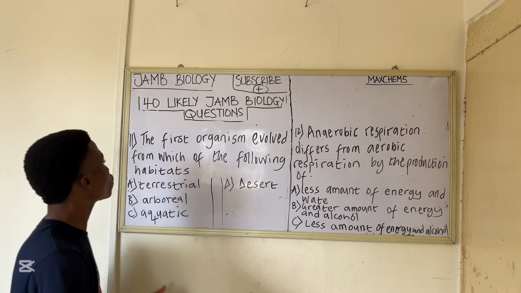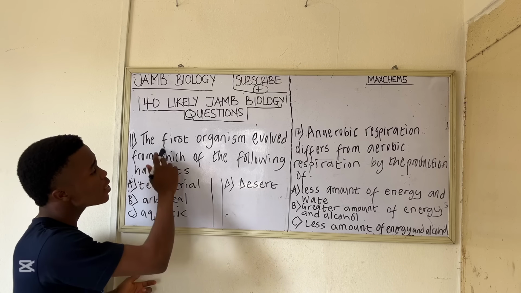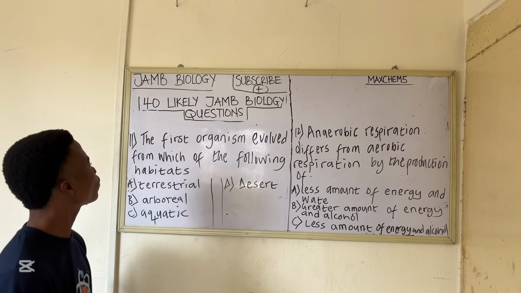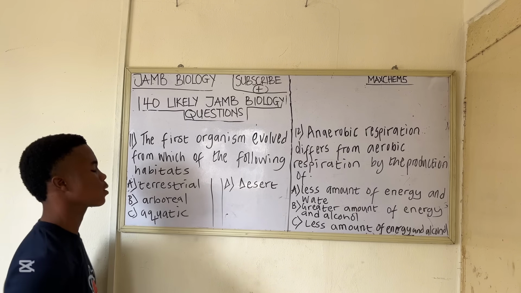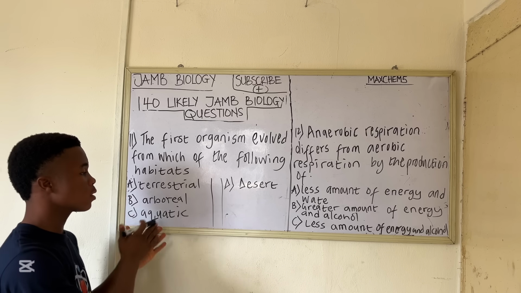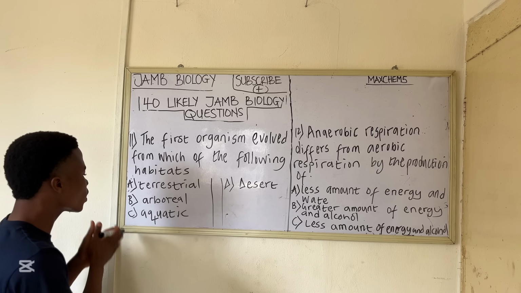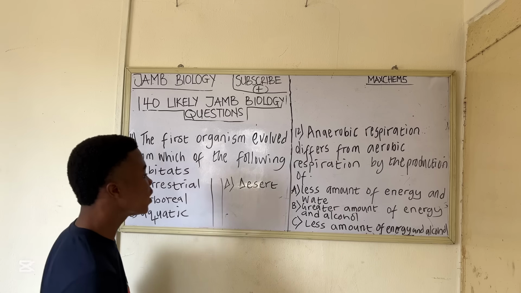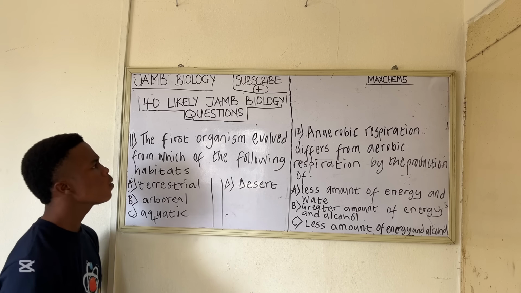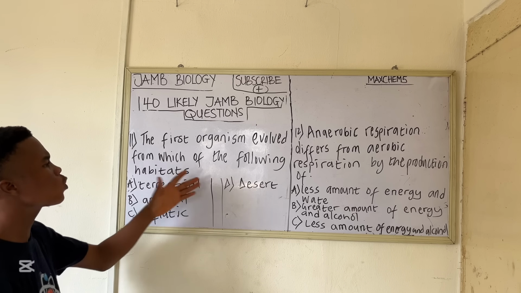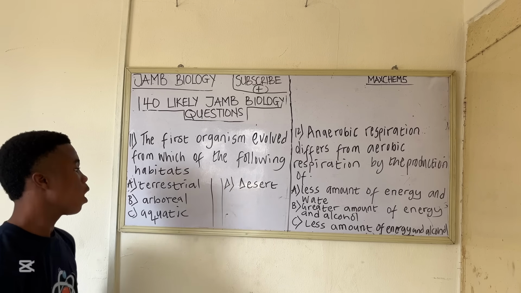All right. So question 11 says the first organism evolved from which of the following habitats? Option A, terrestrial. Option B, arboreal. Option C, aquatic. Option D, desert. The right answer to this question is aquatic.